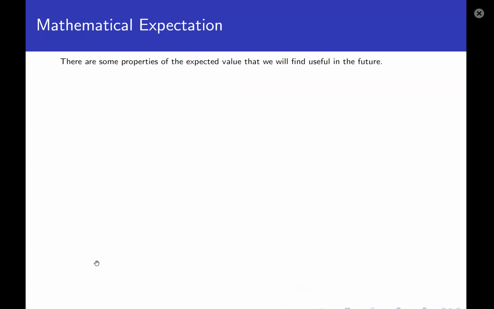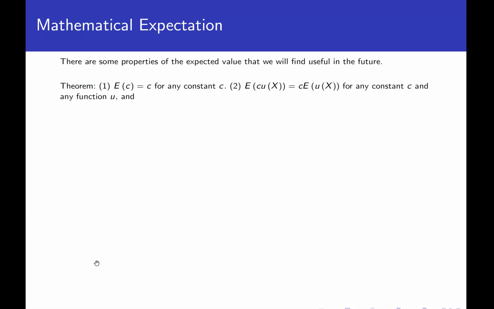There are going to be some properties of the expected value that we're going to find useful in the future. So the first one is that the expected value of a constant is just the constant, no matter what that constant is. And that makes sense, right? If you're looking at just getting a constant out every single time, over the long run, if you average it up, you're just going to get that constant.